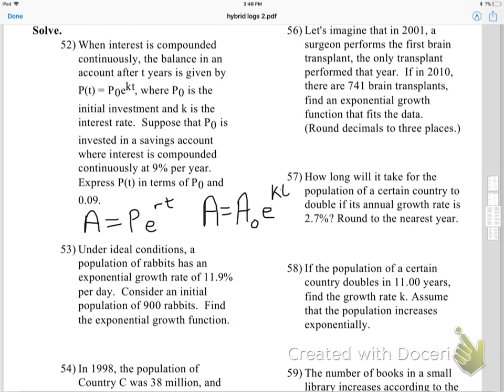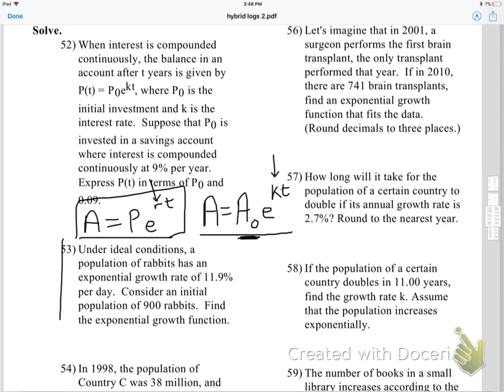And of course, it's very similar. It really is just the same thing. It's just that this one is in terms of money with the interest rate, and this is just an initial amount with the growth rate. I mean, it's basically the same thing. But again, remember, this is the initial amount.